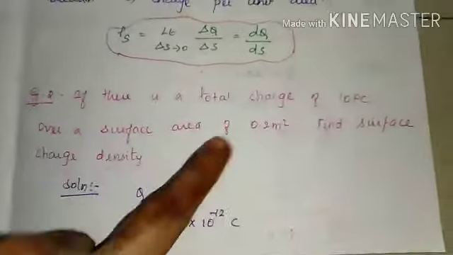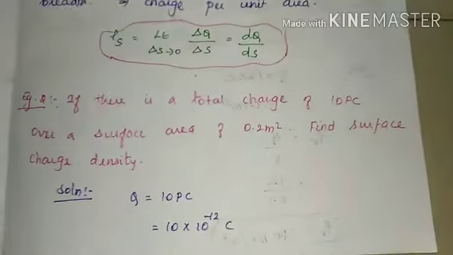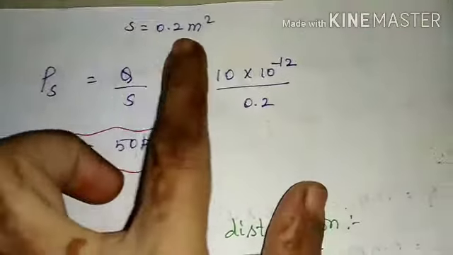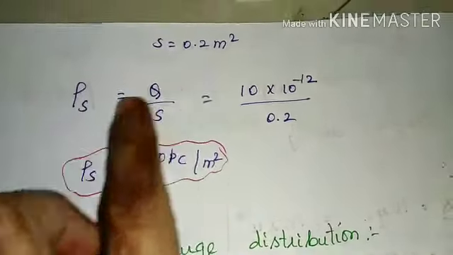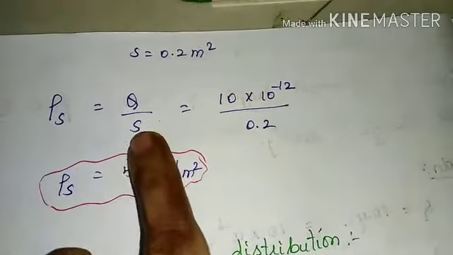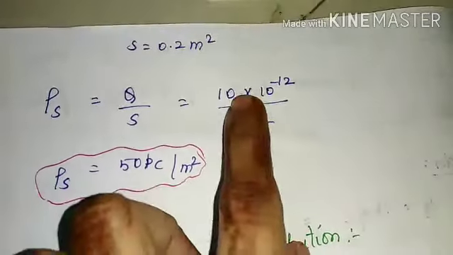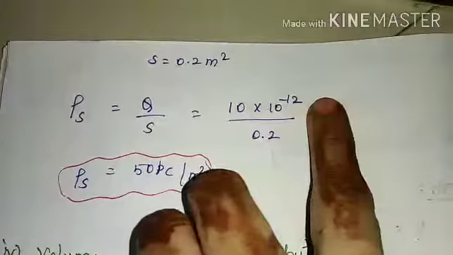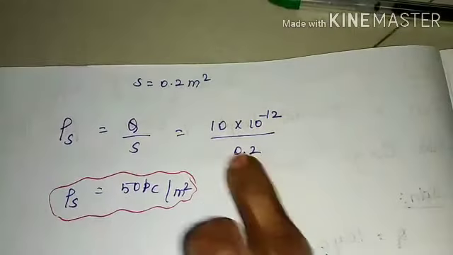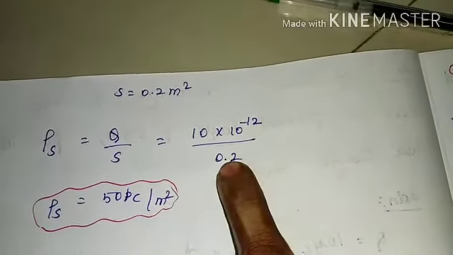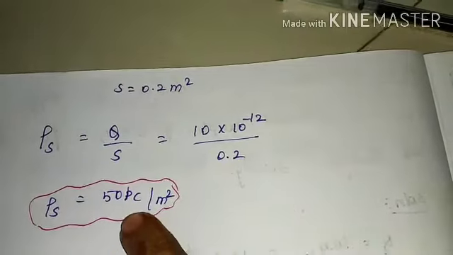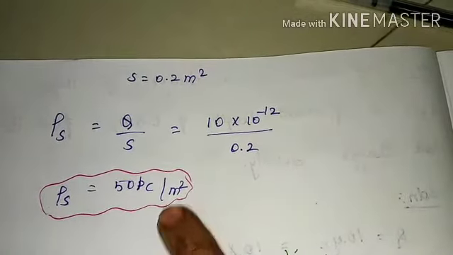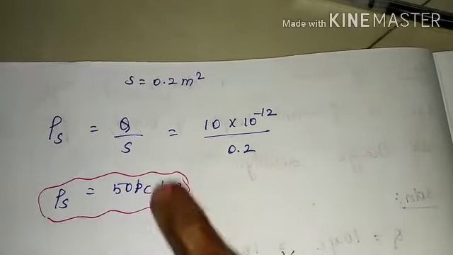And the area is given as 0.2 meter square. So rho S is equal to Q by S, that is 10 into 10 power minus 12 divided by 0.2 meter square. So our final answer will be 50 picocoulomb per meter square.